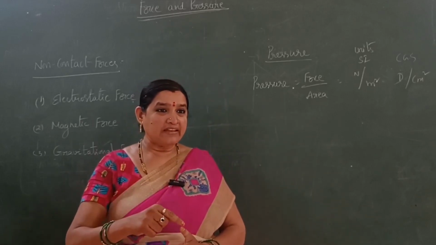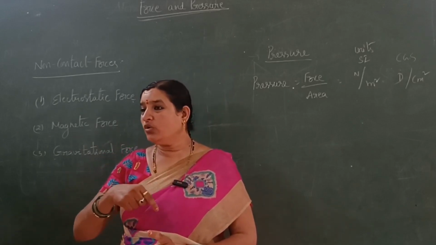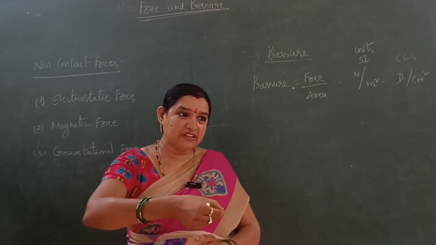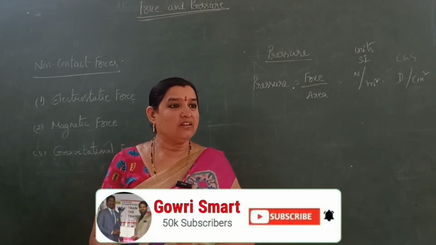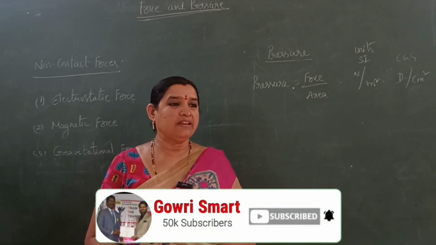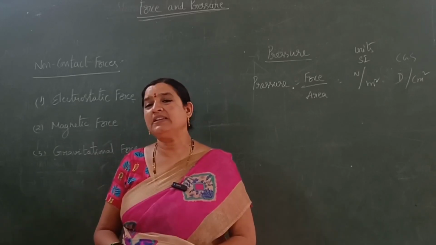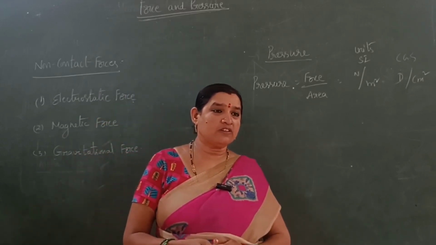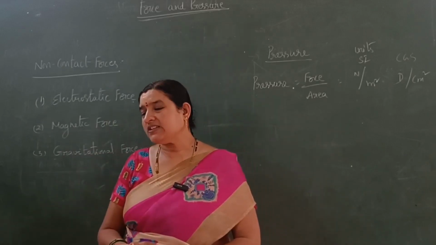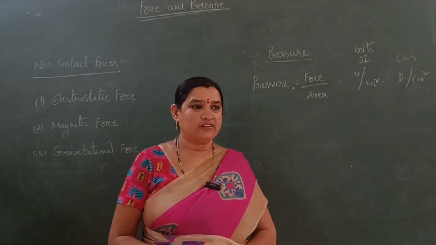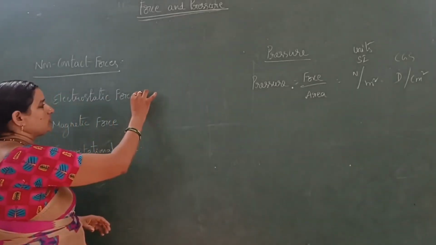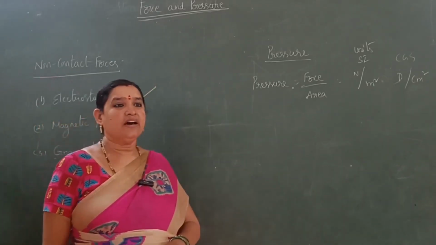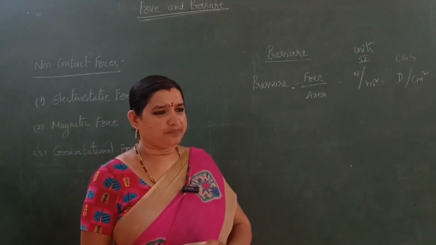The magnet creates a field around it in three dimensions. Then any magnetic substance very near to that field is attracted by the magnet. So we can call them field forces also. So non-contact forces are also called force at a distance or field forces. The first one is electrostatic force. Electrostatic force is also a non-contact force.